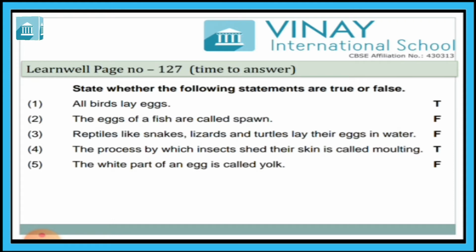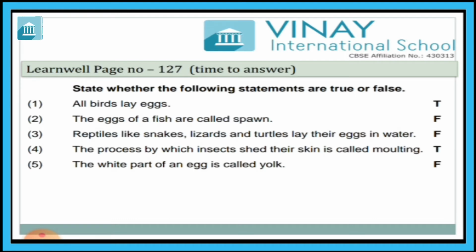The eggs of amphibians like frogs are called swarms. Reptiles, snakes, lizards and turtles lay their eggs in water. That is also false. Reptiles like snakes, lizards, turtles lay their eggs on the ground.